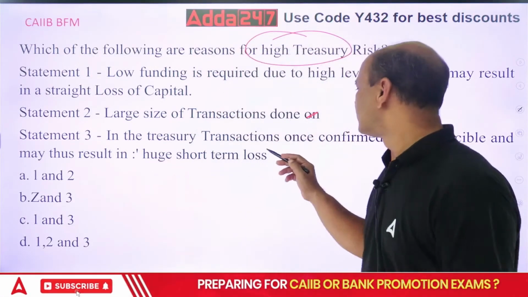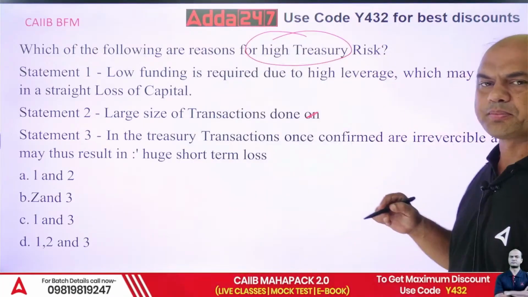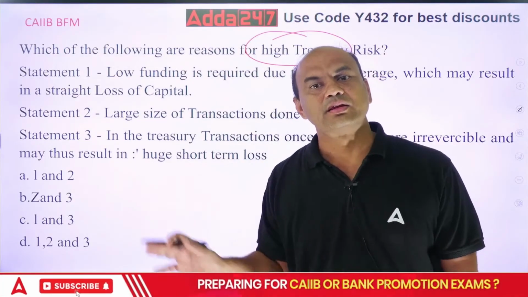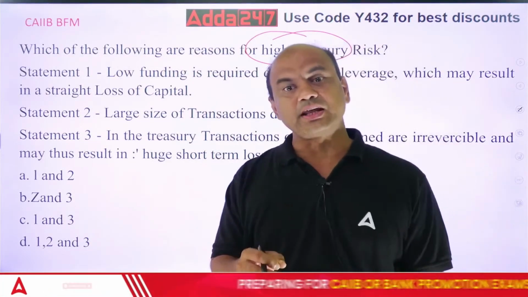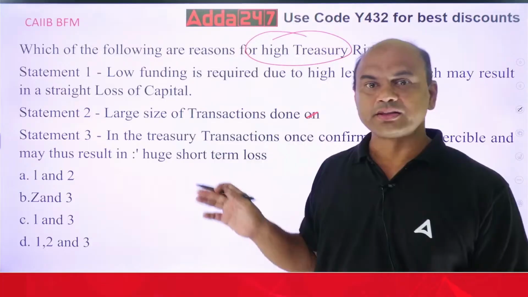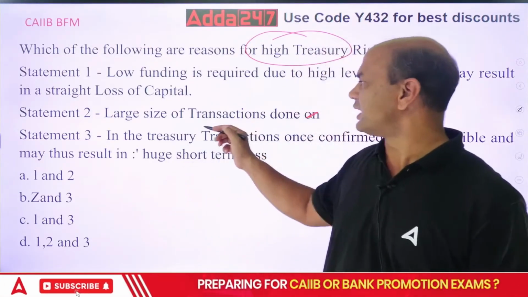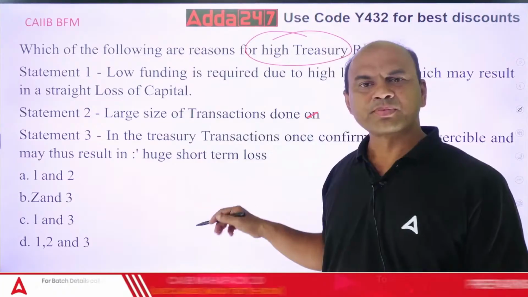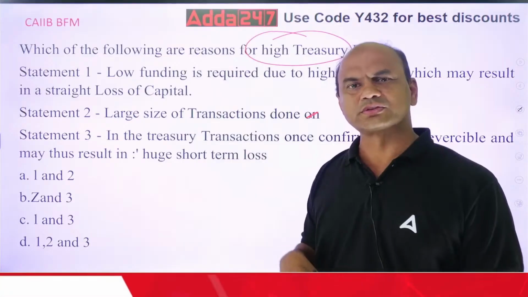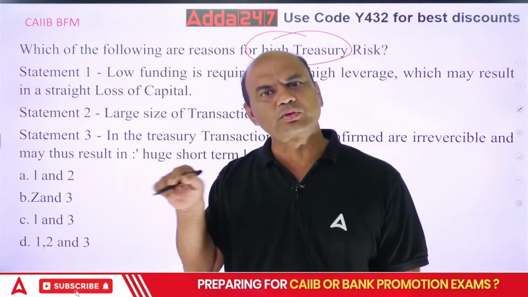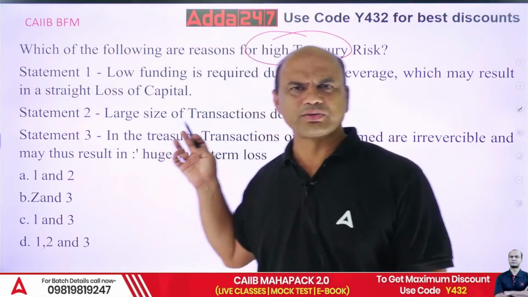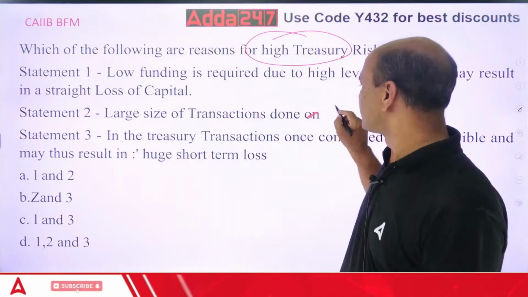Once confirmed, they are irreversible. I press the buy button. Done. Even after half a second, if I say no, wrong, it's gone. It's irreversible. That's a huge cost. And the amounts are what? Large size of transactions. Treasury transactions deal in the range of 500 crores, 1000 crores, 100 crores. The figure starts from crores and generally it's 100 crores minimum. So that's why this is huge. So 2 is also true.